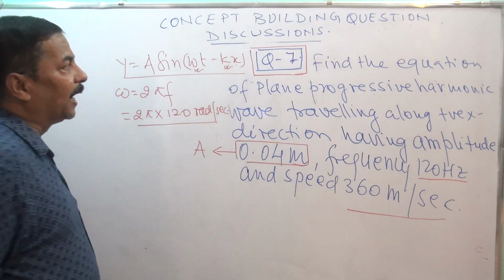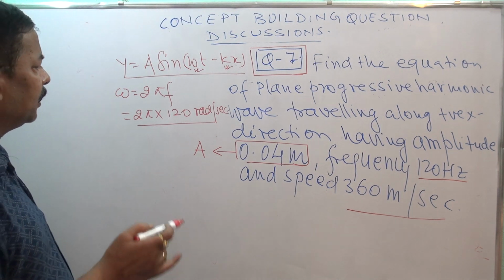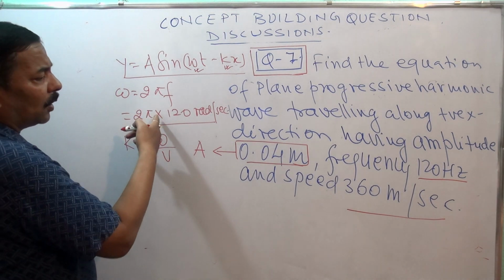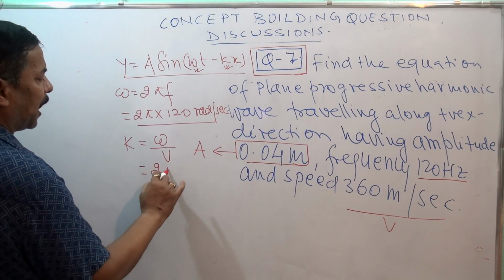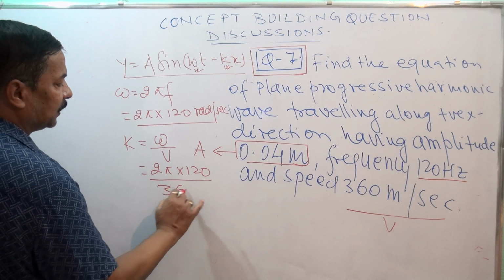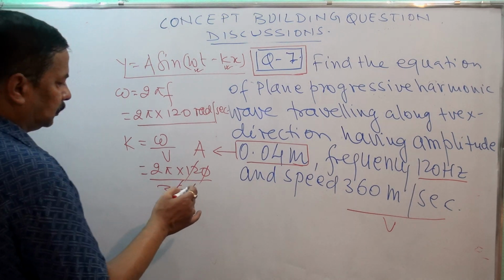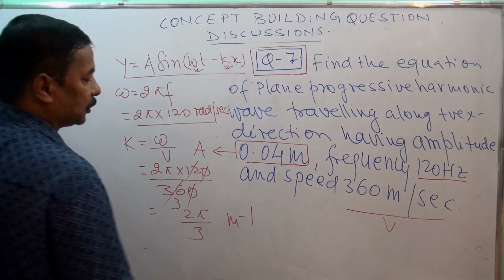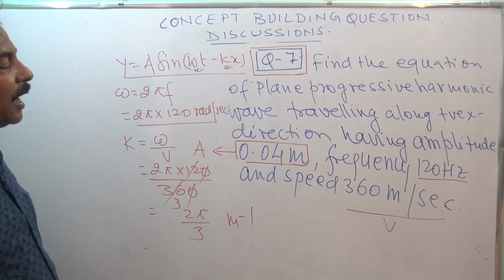Now the problem is k. k is equal to omega by V. Omega is already there and this is V. So we are getting 2 pi into 120 by 360. Cancel. 2 pi by 3 meter minus 1. k has a unit, meter minus 1. So we have got k also.